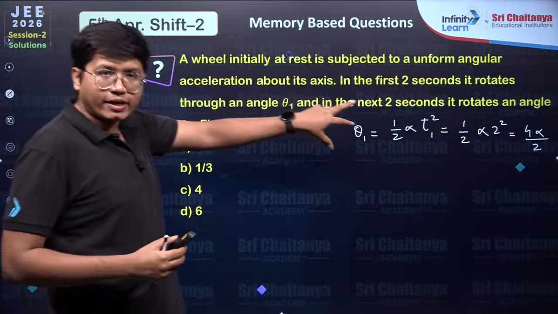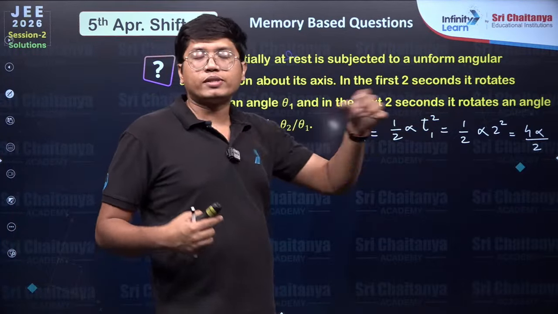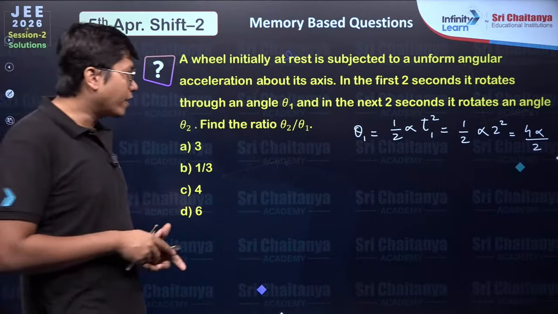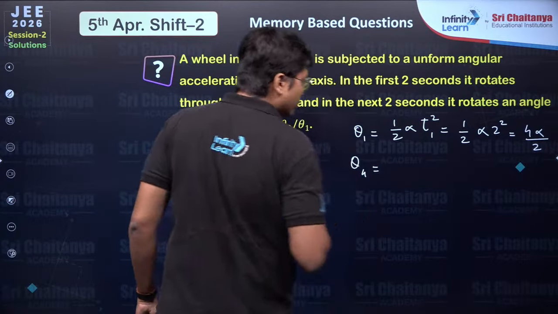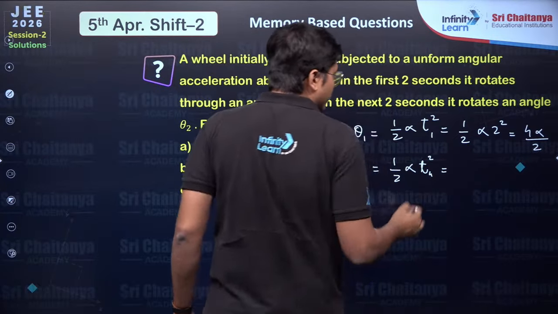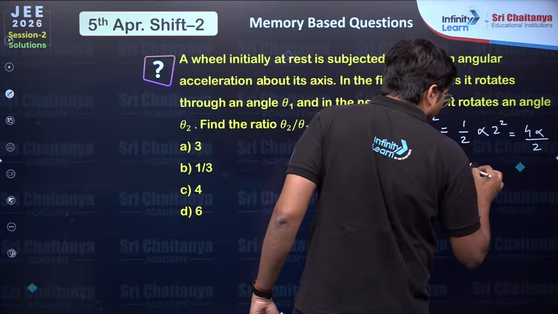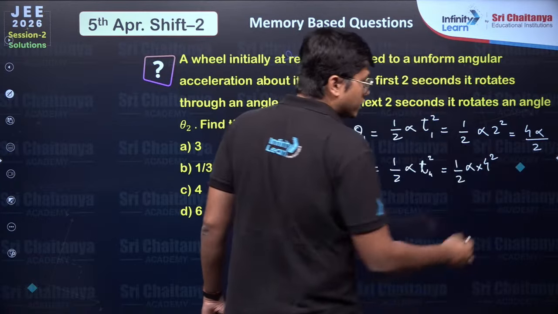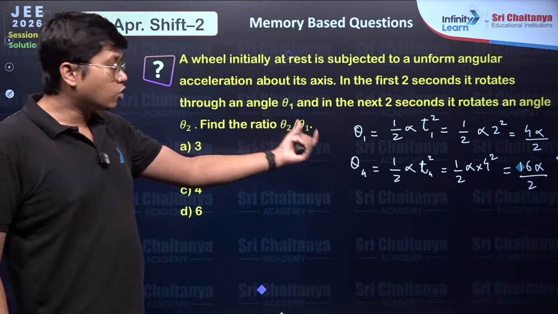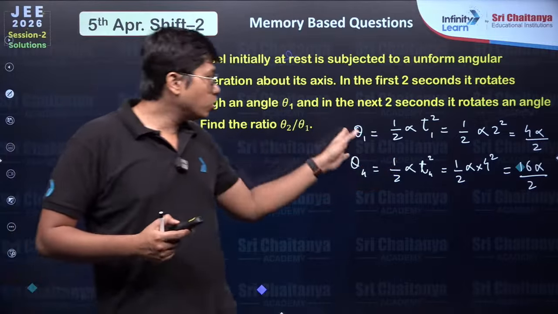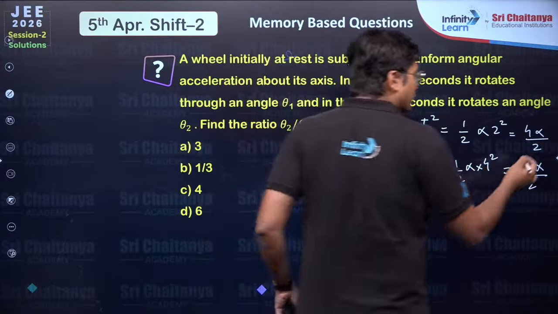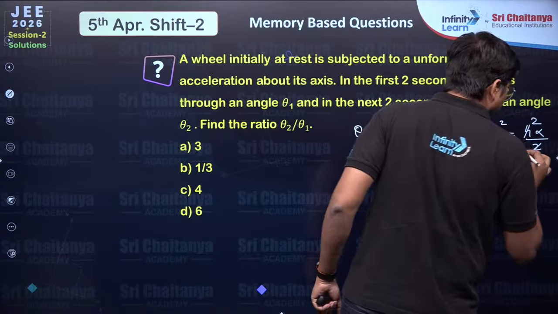Now see, you can't directly find the angle for the next 2 seconds. Instead, you have to find the total angular change in 4 seconds. You will get 1/2 alpha into 4 square, which is 16 alpha by 2. Now this is not θ2. θ2 is from that 2 seconds to this 4 seconds. I know in a total of 4 seconds it goes this much. In fact, I can simplify this to 8 alpha.